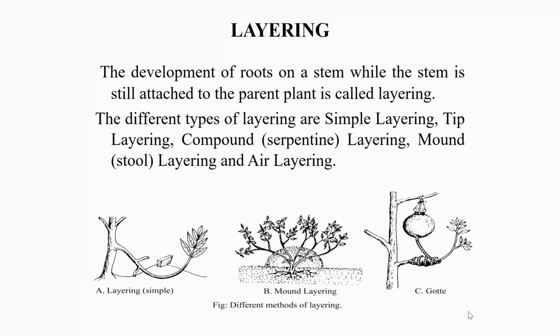Some plants propagate naturally by layering, but sometimes plant propagators assist the process. Layering is enhanced by wounding the stem where the roots are to form. The rooting medium should always provide aeration and a constant supply of moisture. The different types of layering are simple layering, tip layering, and compound layering. Compound layering, also called serpentine layering, mound or stool layering, and air layering.